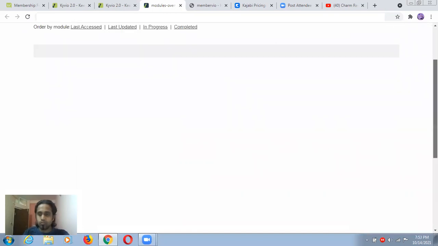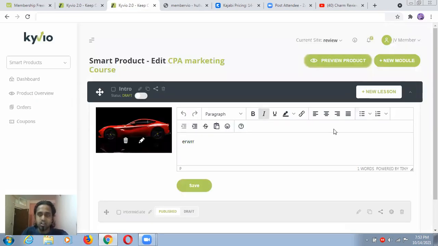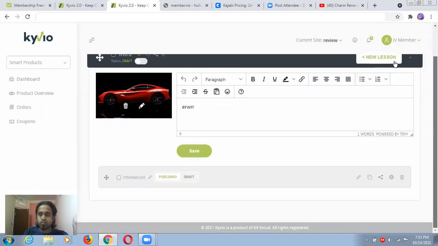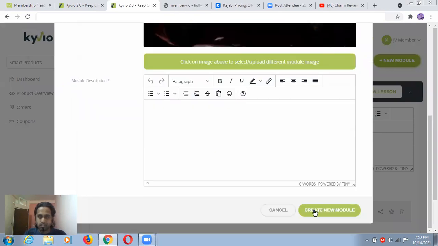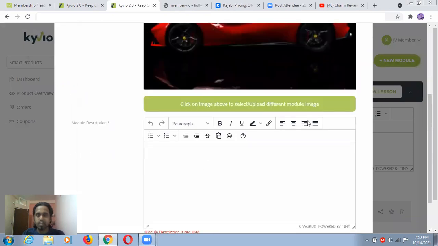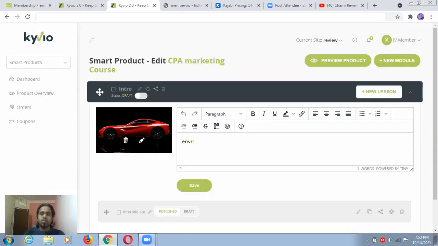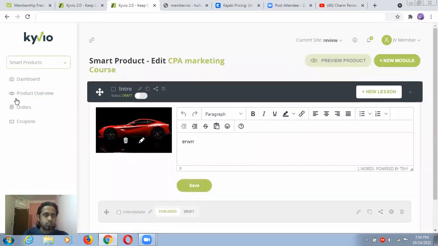Later, when you are perfect in this, when you are familiar with this, you will do each and everything perfectly. Even I'm not familiar with this. So I just created a new lesson instead of a new module, so that is why that new lesson went somewhere else. So you have to create a new module. When you create a new module, from here you can create it, and you can change some images, you can put a new name. That is how you can add so many modules inside one product, and that is how your website will look. So this is the complete thing.